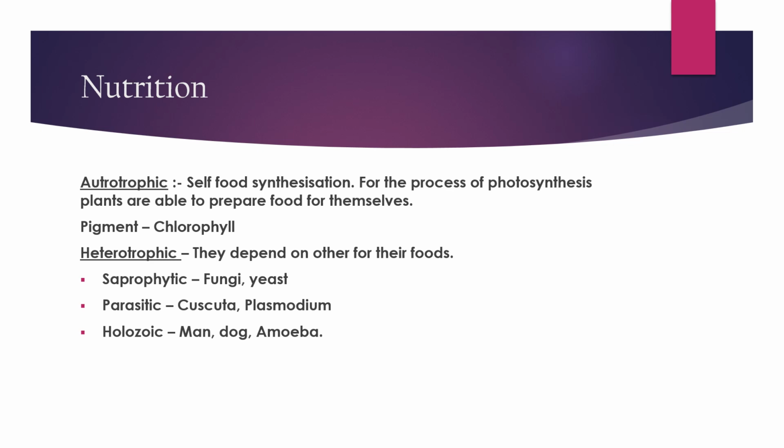Plants are green in color. What is the name of the pigment for which the plants are green in color? That is chlorophyll. Heterotrophic nutrition, they depend on others for their food, just like we human beings depend on others. We depend on other living beings such as chicken, meat, and all. We depend on trees. We depend on others for our food. Heterotrophic nutrition is also divided into three parts: saprophytic, parasitic, holozoic.